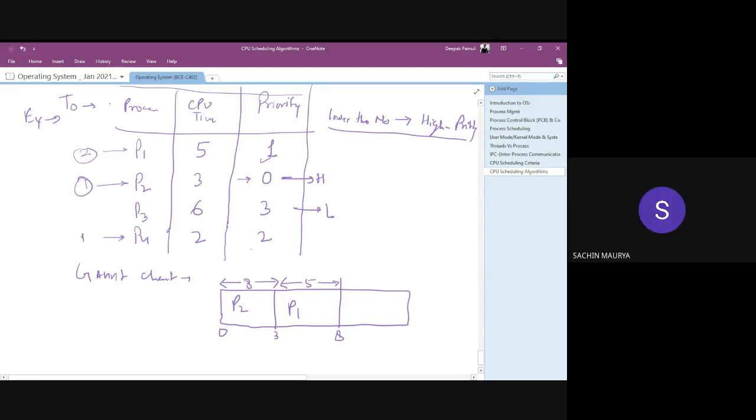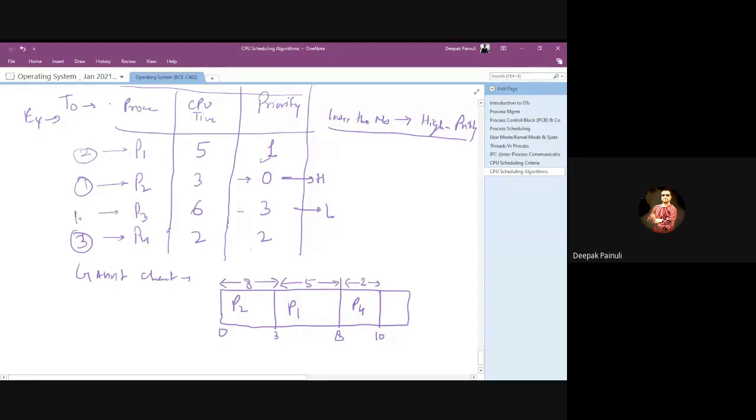The CPU time means burst time, yes. At third number, P4 will get the CPU, run for a duration of 2 seconds, and terminate at 10.